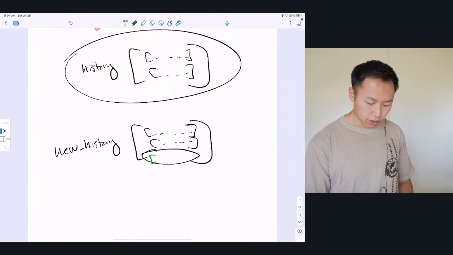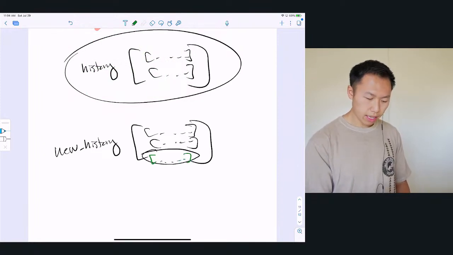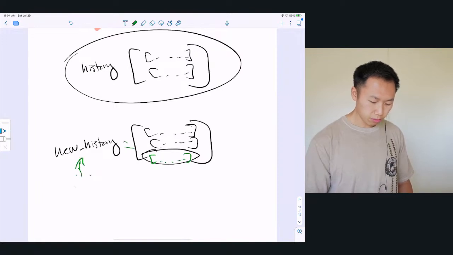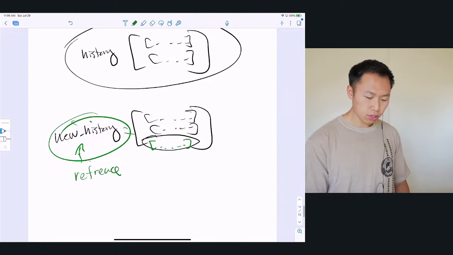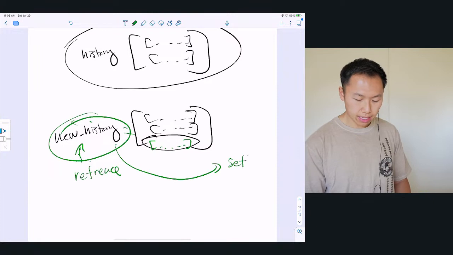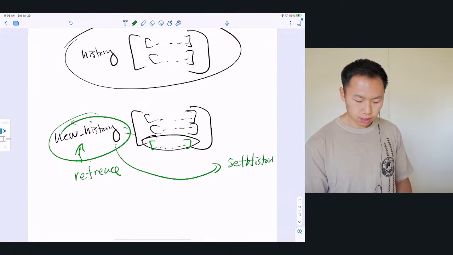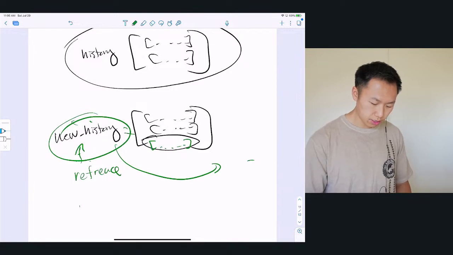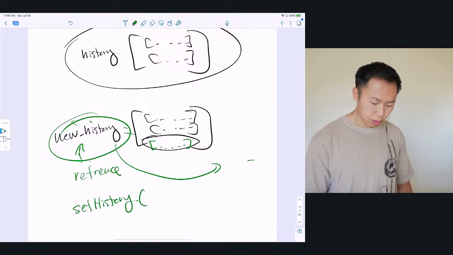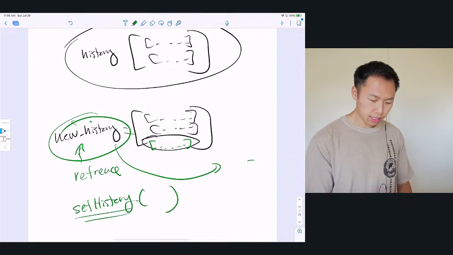So we want to add our new history here. And then we're going to say, hey, what is this reference? The reference to this, we want to pass this new reference back to set history. So let me make it a little more clear. Set history is how we update our state history.